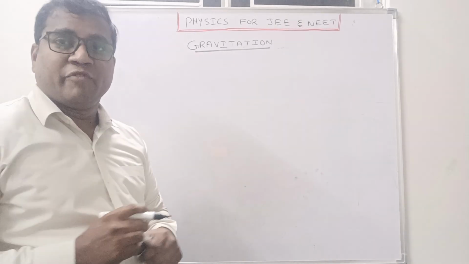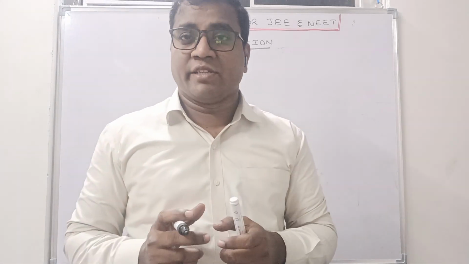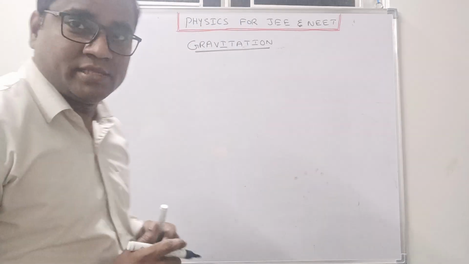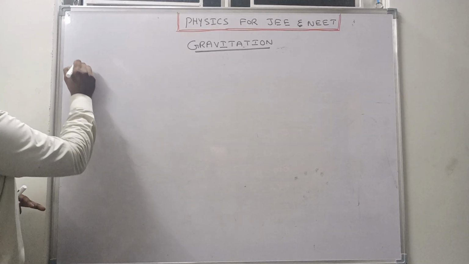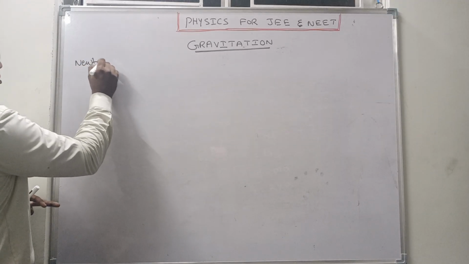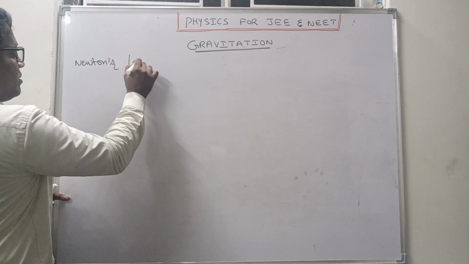See here, if you want to start gravitation, the first scientist is Newton, with Newton's law of gravitation.